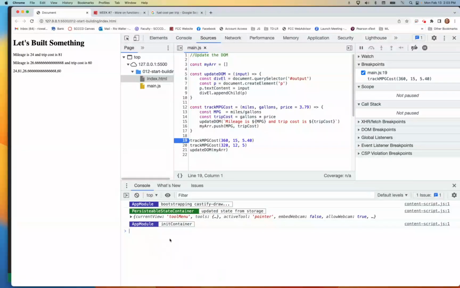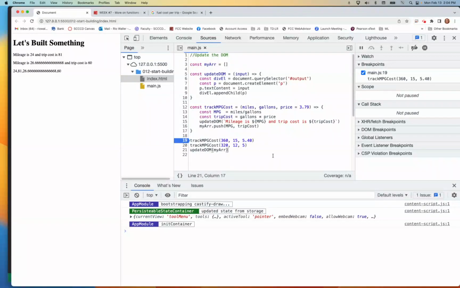Now, could I give them an average miles per gallon for these trips? Could I give them an average cost for these trips, right? Is there additional information I could give them? And the answer is sure. You'd have to handle the items in this array. You could go through and do calculations. Absolutely, you could do that. That might be a fun thing to actually do before we get to loops. Okay. All right. So that's it.